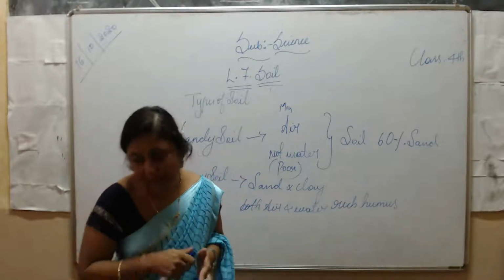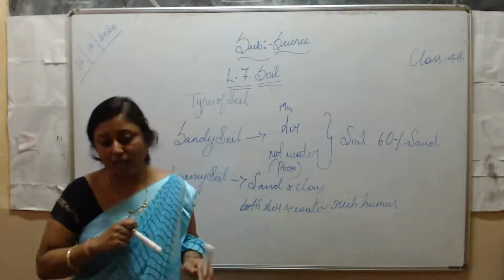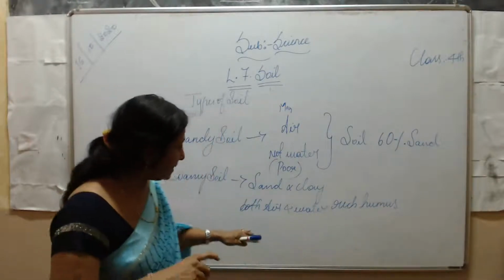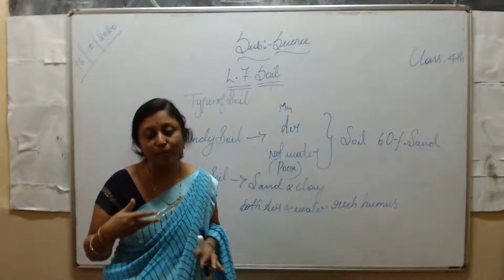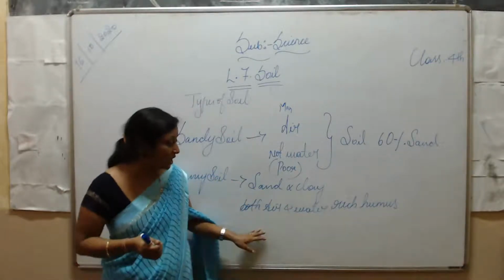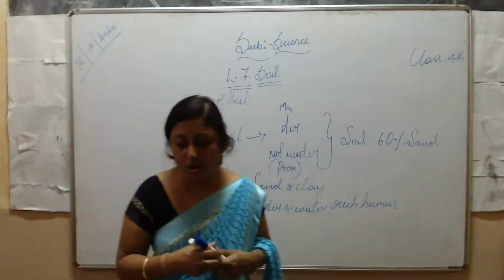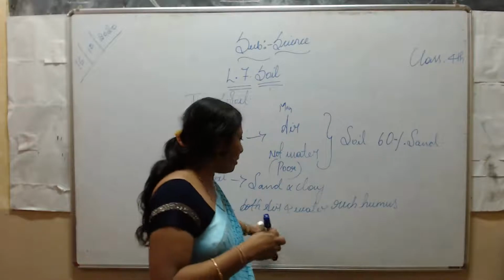Its water holding capacity is medium, and enough plants can grow here. More plants can be grown. It also has a root breathing system. Loamy soil is good for plants.